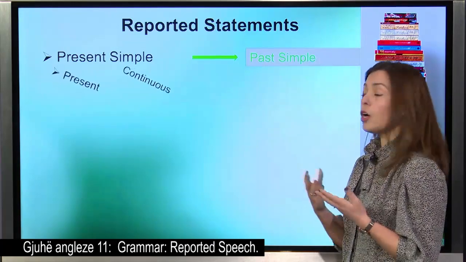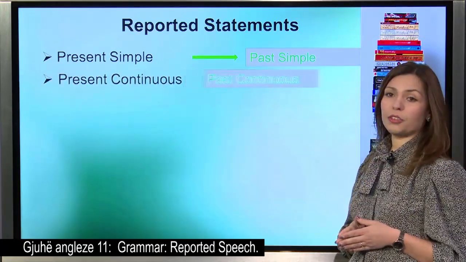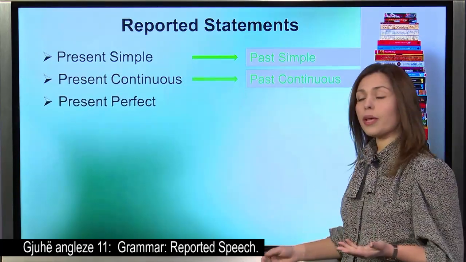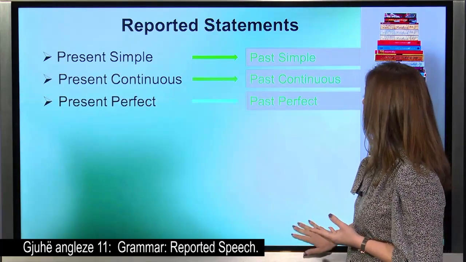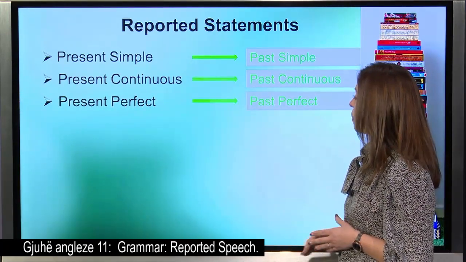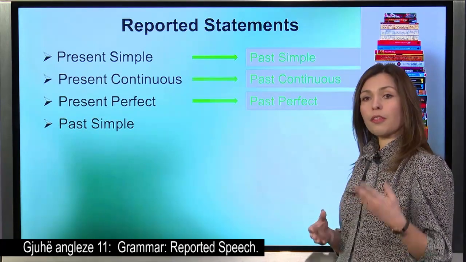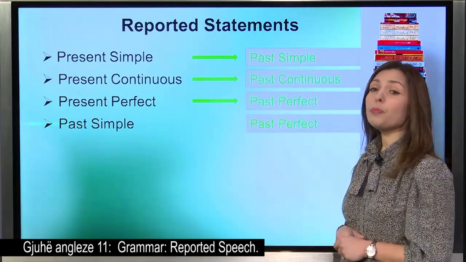If we have a present continuous form, it will be a past continuous form. If our tense is present perfect, then in the reported statement, we will have a past perfect. If we have a past simple tense, then in the reported statement, we will get a past perfect tense.